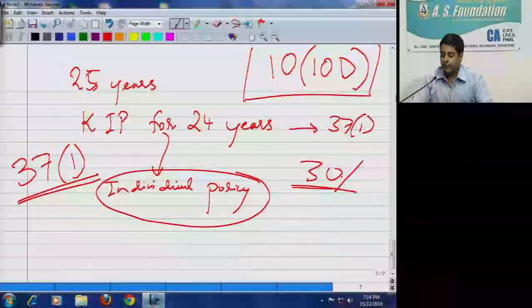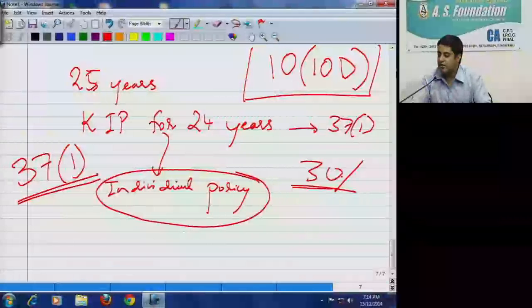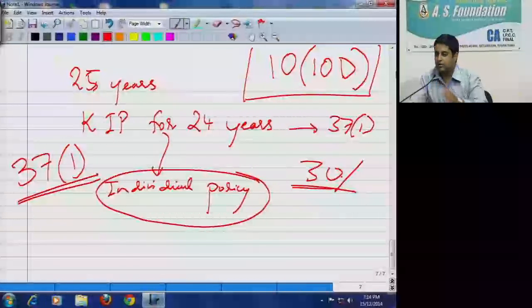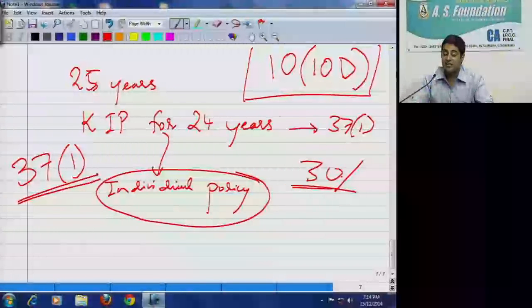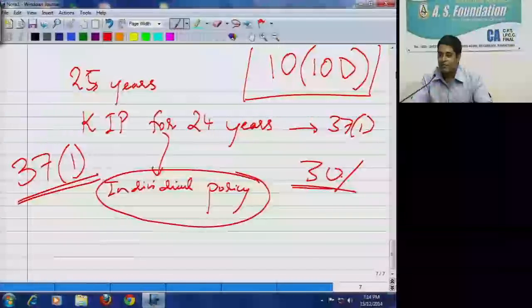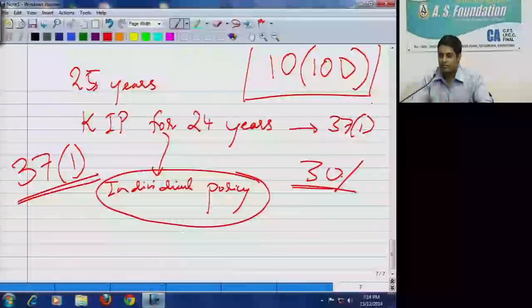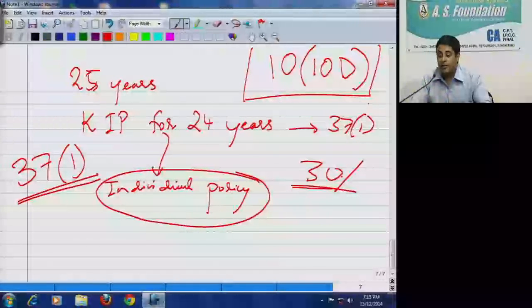Under section 37(1). What about taxes in relation to plant and machinery and furniture? What taxes do we pay for maintaining plant and machinery? Name the taxes. If I am owning this computer, do I have to pay any tax? Every year I need not pay, but I'll pay at the time of purchase.